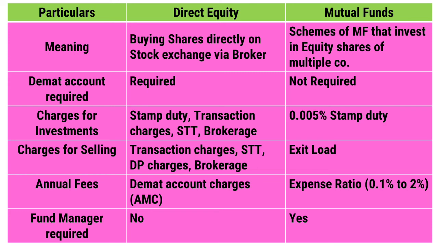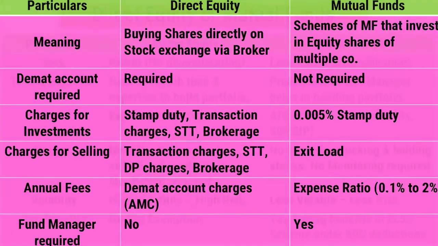Now annual fees. In the case of direct equity, the broker normally charges demat account charges, which are normally called AMC charges. In the case of mutual funds there is an expense ratio, which the mutual fund charges as a fee, normally ranging from 0.1% to 2%. Investing directly into equity, you will not require any fund manager. In the case of mutual funds you will require a fund manager who will invest on your behalf.